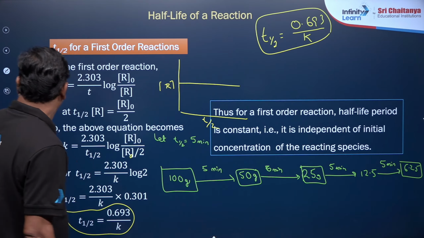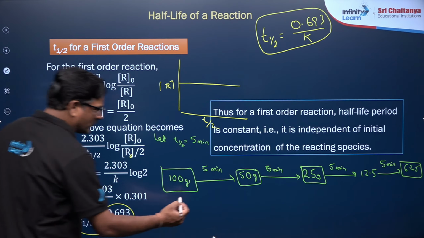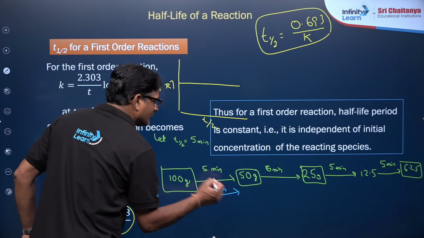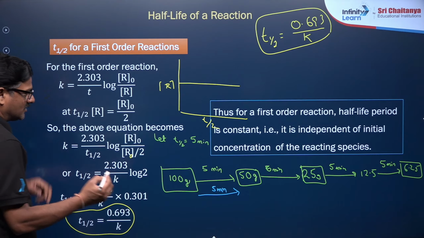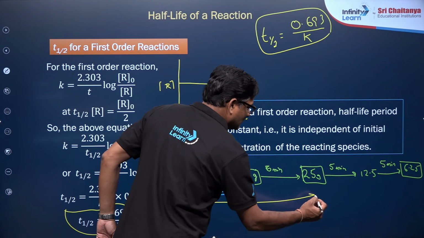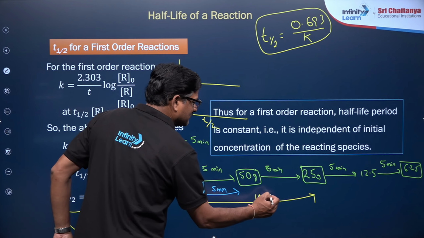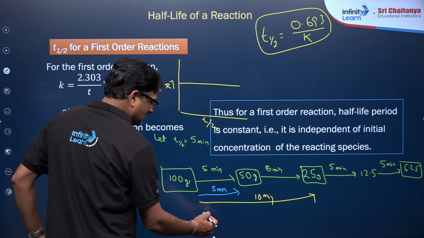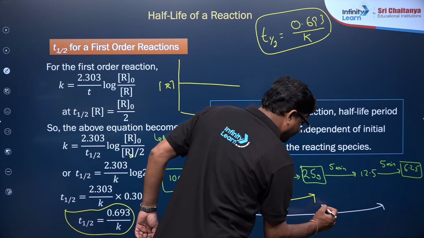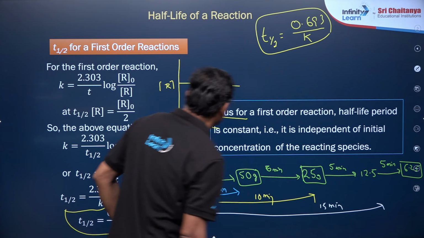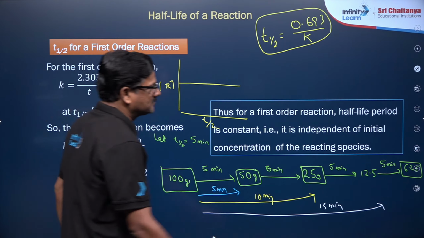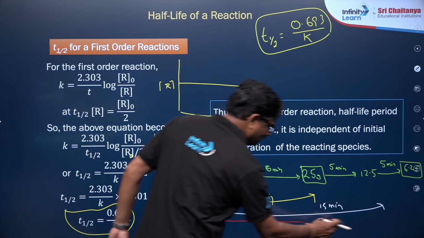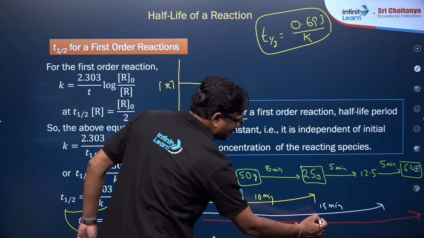Now you can see the time you are using from here to here is 5 minutes. From here to here, it is 10 minutes. From here to here, 15 minutes. From here to here, 20 minutes.